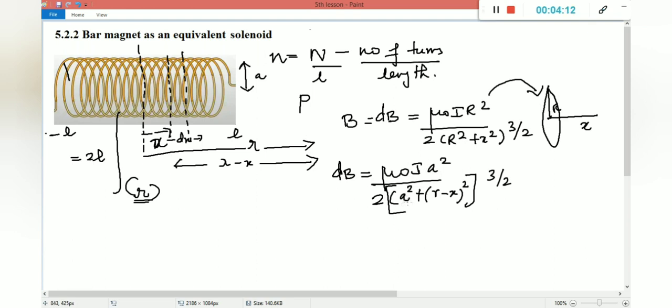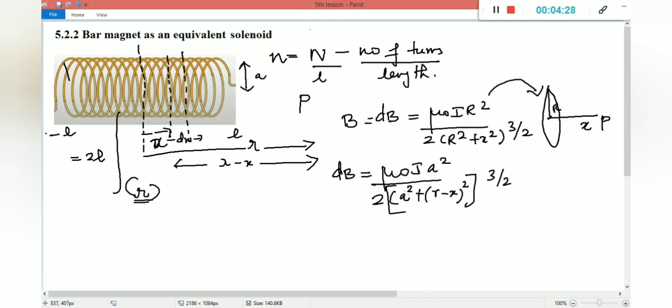So a square, here also a square, plus x, which is from the center of the coil, the point P is separated at a distance x. In our previous section, that is the 4th chapter, we calculated the magnetic field due to a circular loop, right?